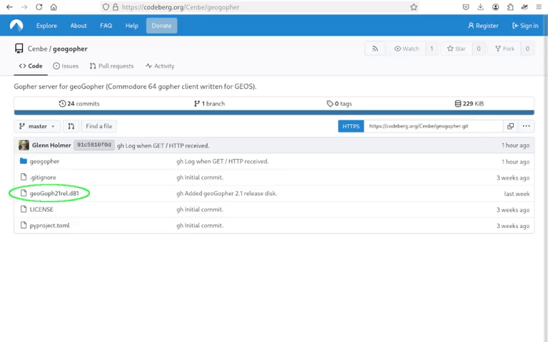You can find the D81 for geoGopher on Codeberg in a repo by the same name. Besides the executable, the D81 includes release notes, source code, and instructions on how to build it. This repo holds the code for a custom Gopher server that runs on lionlabs.org and knows how to display and send GEOS files. More on that later.